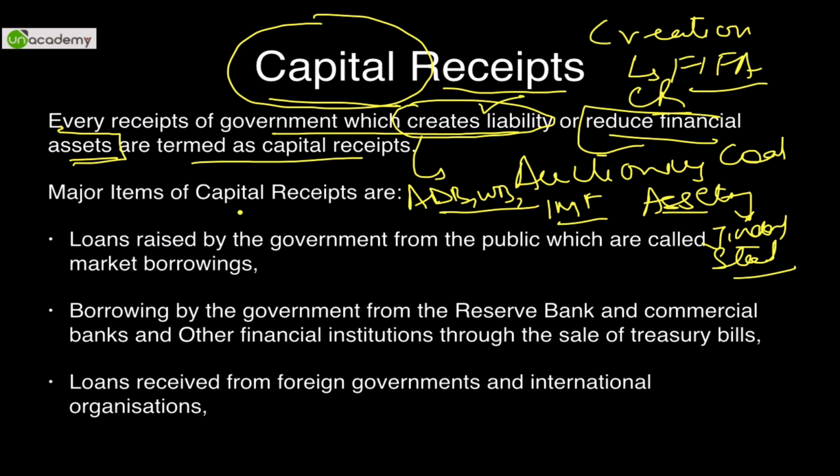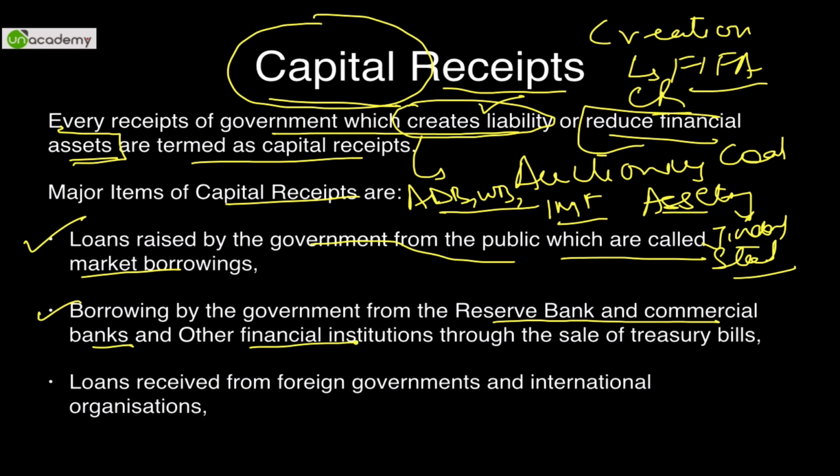So what forms the major items of capital receipts? First is loans. Loans raised by the government from the public, which are called market borrowings. Second is borrowings by the government from the Reserve Bank and commercial banks and other financial institutions through the sale of T-bills or treasury bills, something that I would discuss in the upcoming lectures. Third is loans received from foreign governmental institutions and international organizations, like the World Bank we've discussed.